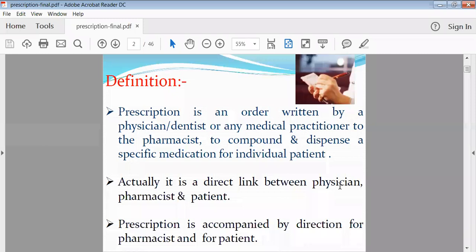So that's why he was compounding, meaning he was preparing those medicaments at the time of demand when the patient reached him. By checking the medicaments prescribed by the physician, he was checking those medicines, and at the time of requirement he was preparing them. So that's how prescription was handled at that time.